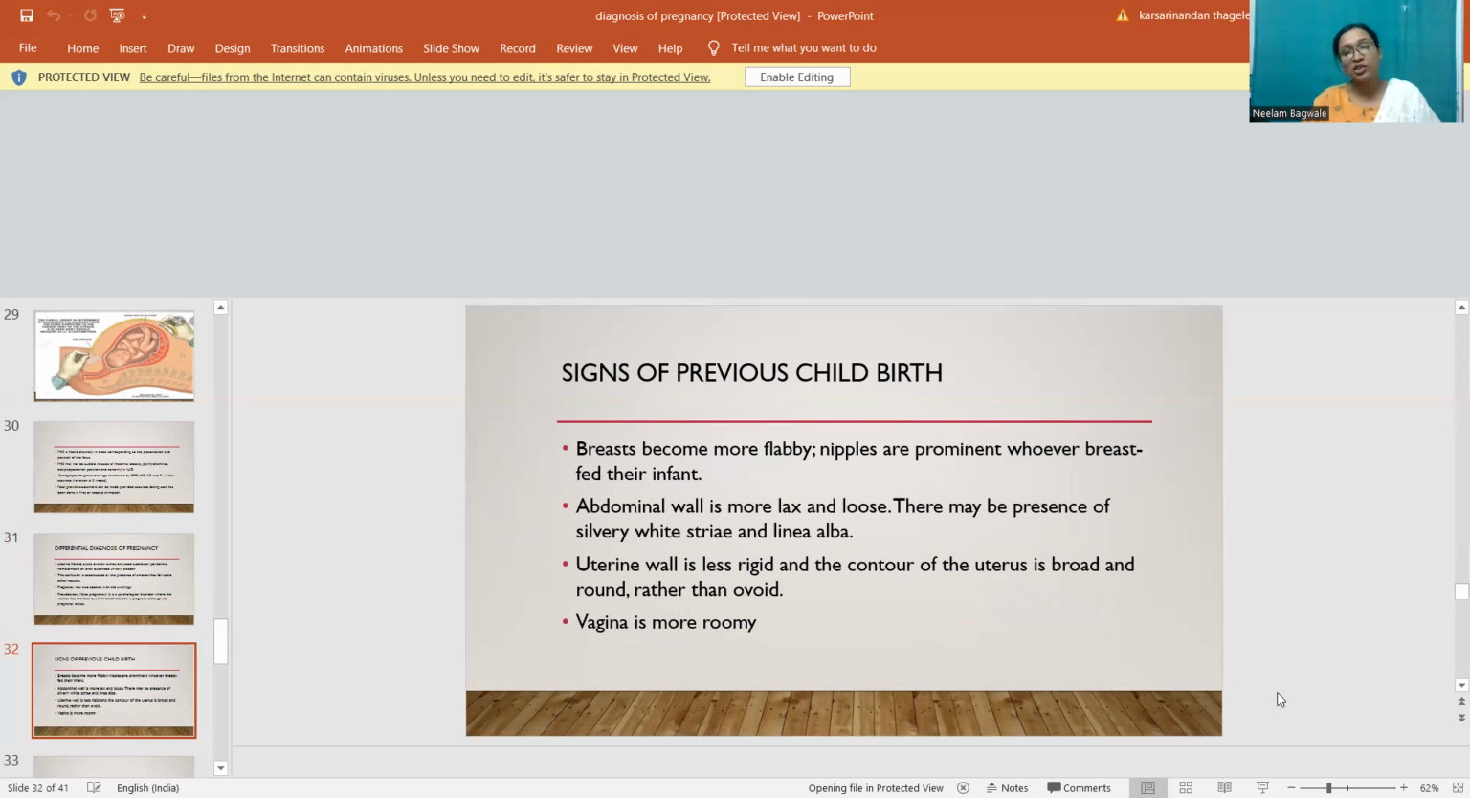Signs of previous childbirth. So the breast becomes more flabby, nipples are more prominent, abdominal wall is more lax and loose. There may be presence of silvery white striae and linea alba. The uterine wall is less rigid and the contour of the uterus is broad and round rather than ovoid. The vagina is more roomy.